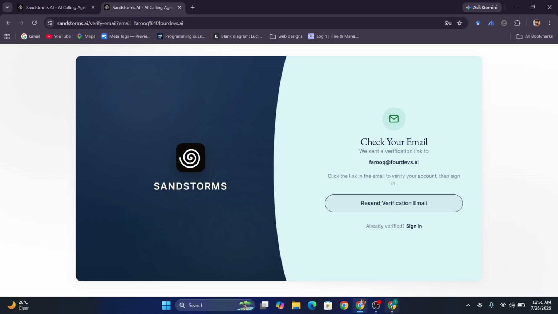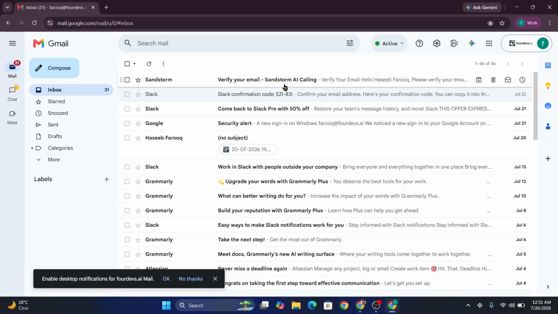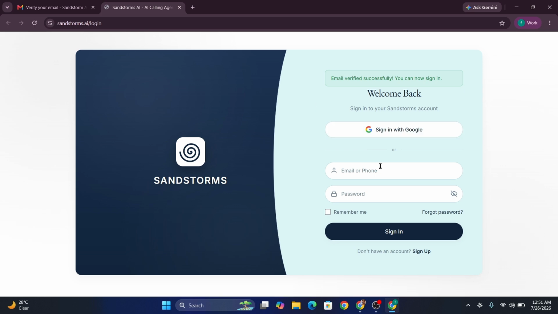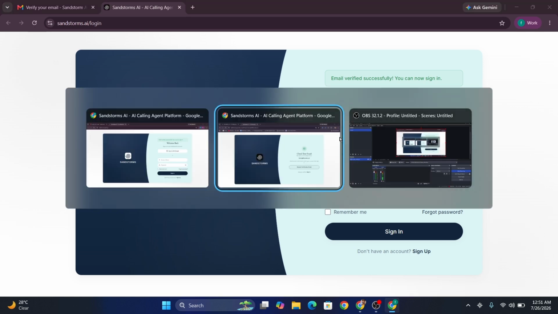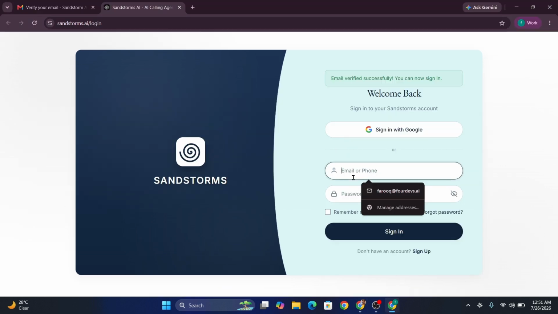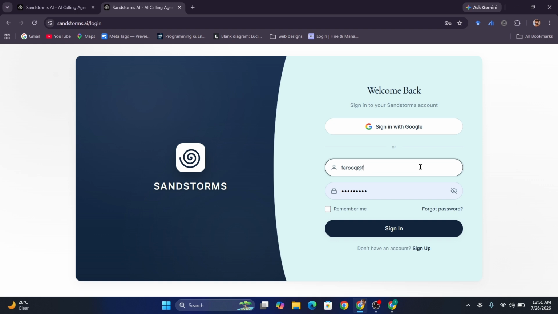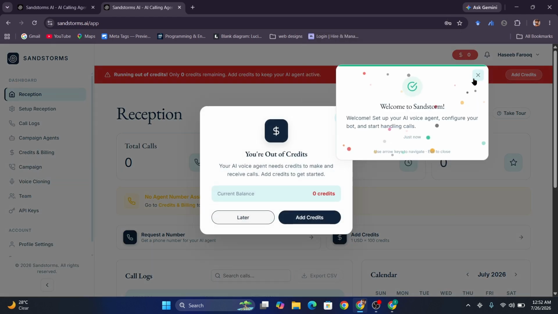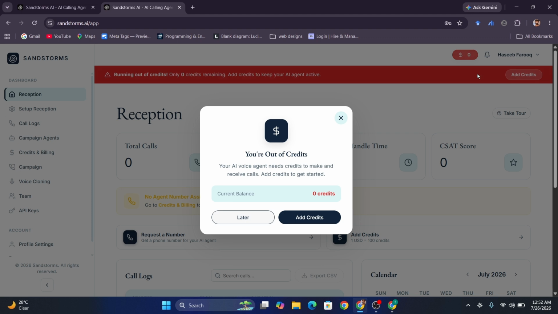Just go to your Google account and you will get an email from sandstorm.ai. Verify your email address. Here you see a screen pop up for adding credits.